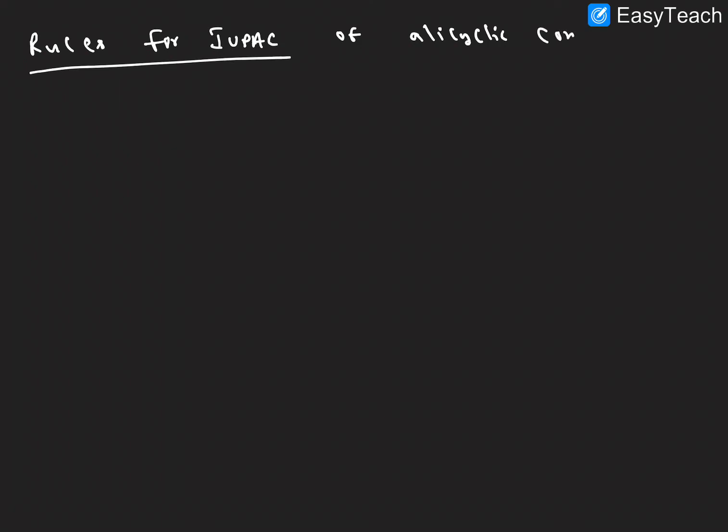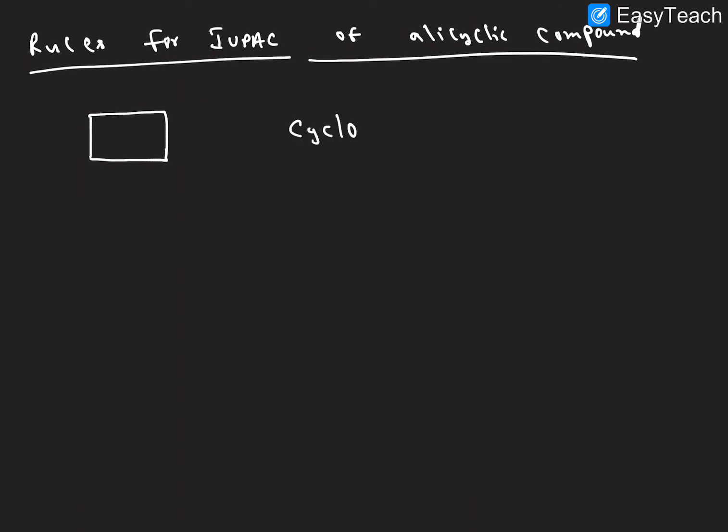Next one, rules for IUPAC naming of alicyclic compounds, nothing but cyclic compounds, right? Whenever the compound is cyclic, we want to use the prefix cyclo.